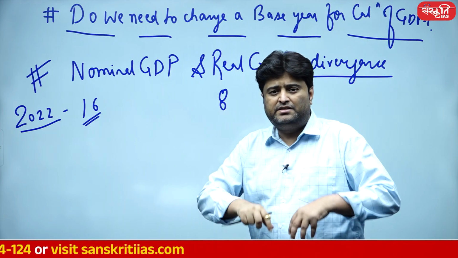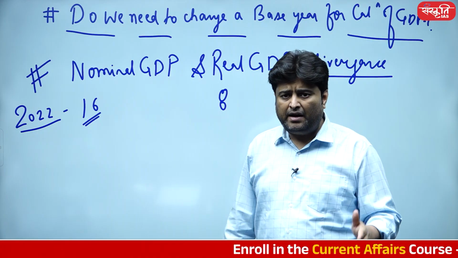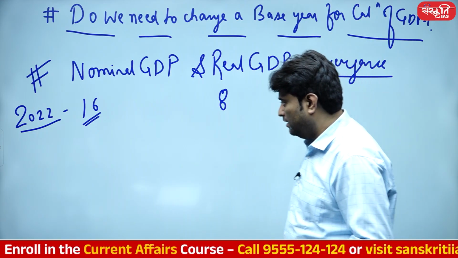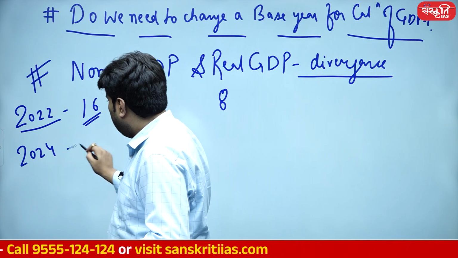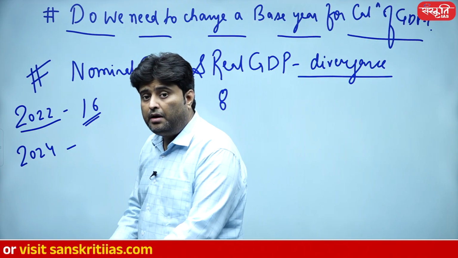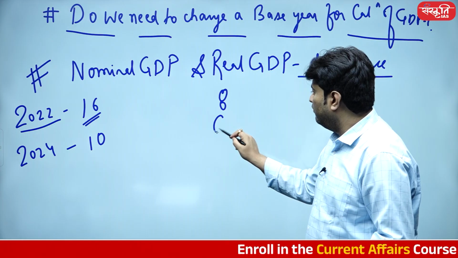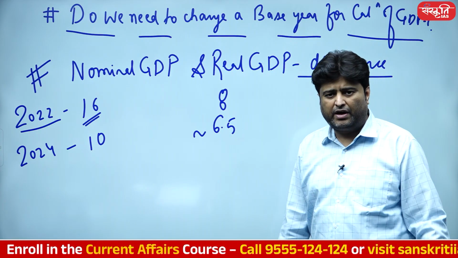I'm not saying that this is the exact number, you can search it out. So somewhere around 8.5% was our real GDP growth, and nominal GDP was 16%. Then in the year 24, our nominal GDP drastically reduced to almost 10%, but our real GDP is still hovering around 6.5, approximately 6.5, 6.8, or whatever figure is there.